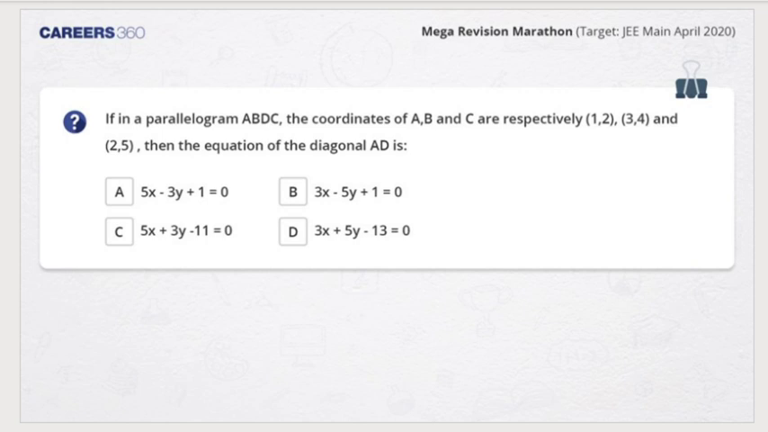Yes, next question is, if in a parallelogram ABDC, please mind it, whenever you read a question and there is something special, you underline it. ABDC, not ABCD. The coordinates of A, B, C are respectively (1, 2), (3, 4) and (2, 5). Then the equation of the diagonal AD is. So go ahead, students. A parallelogram is there and 3 vertices are given and you are being asked the equation of a diagonal.